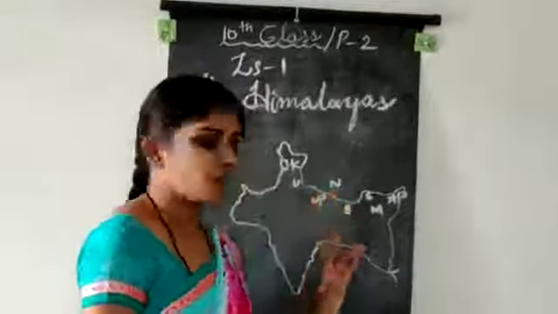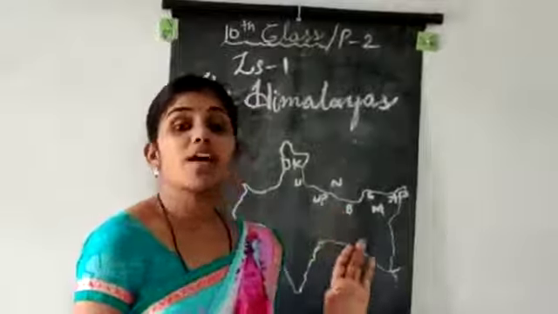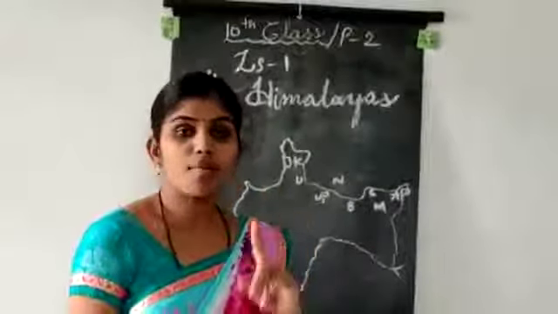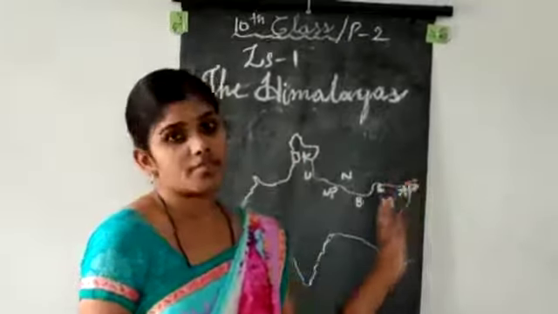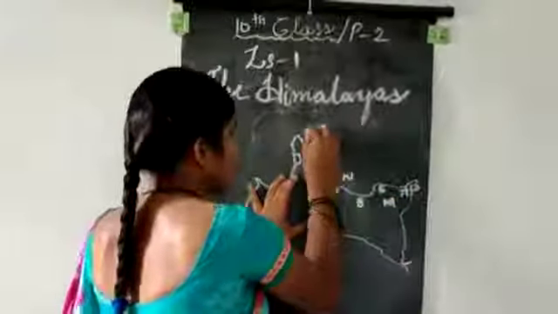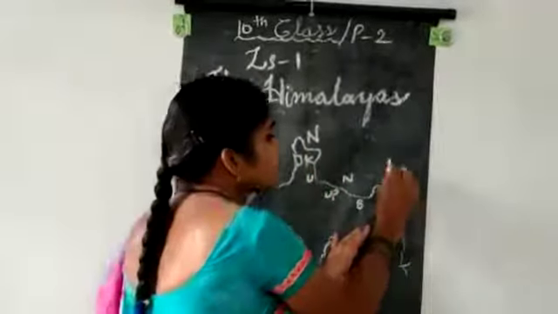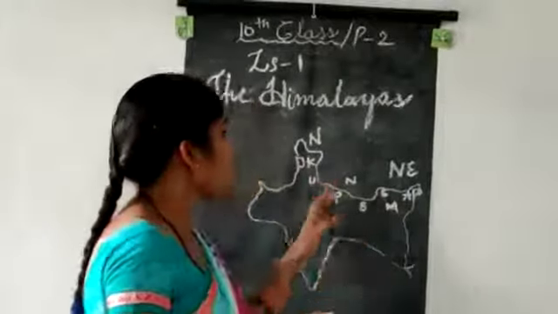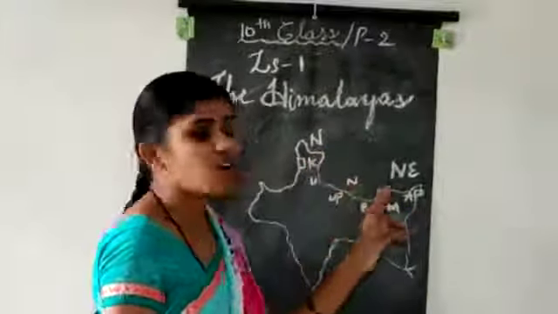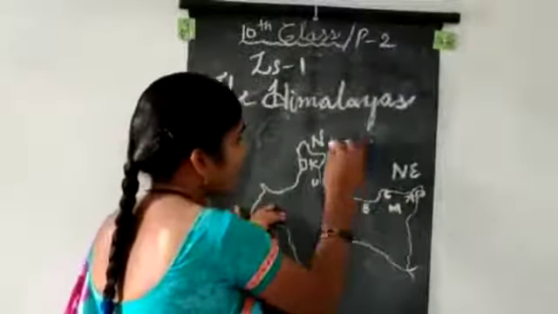Why I am saying only north and east states is that in our India the Himalayas are located from the north to the northeast part. That means they are located like a half moon.